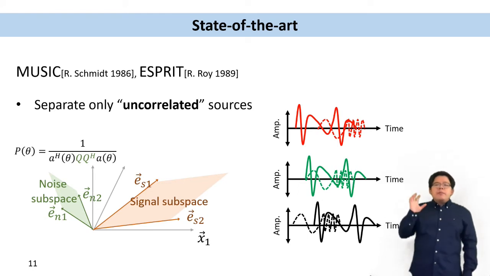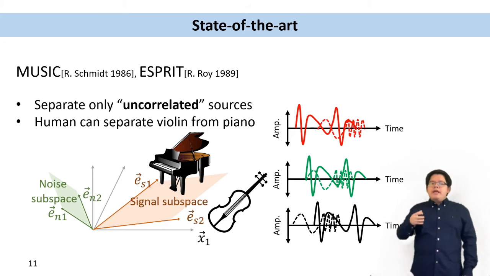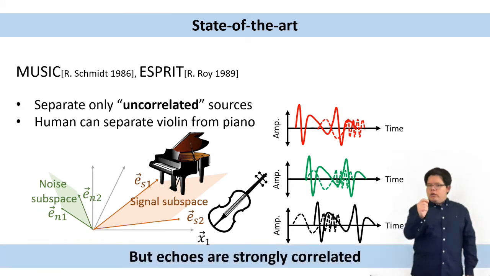It's like the human ear can separate the violin from the piano even if they are played simultaneously, because they are very different. But if there are echoes from different angles, the signals will become strongly correlated.